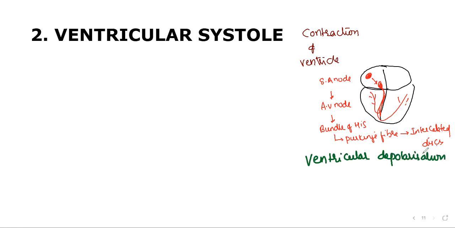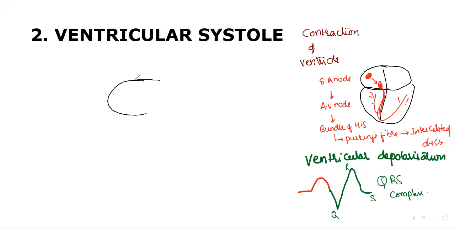How is it going to be recorded on ECG? Let me show you first the previous one. This is called the P wave. And now we are going with QRS. We say this as the QRS complex. Okay, so in ECG, the QRS complex is recognized as ventricular depolarization. We need to say it as ventricular depolarization.